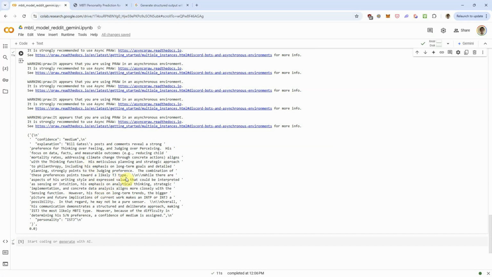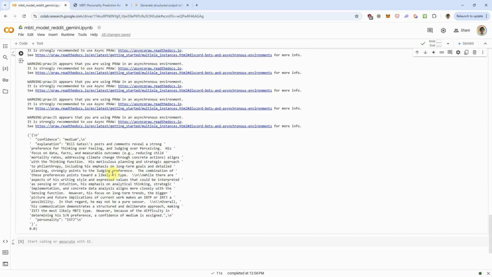So here, let's see, what does it say as its explanation? Bill Gates' posts and comments reveal a strong preference for thinking over feeling, judging over perceiving. Okay, that's consistent between those two. They're both TJ types.